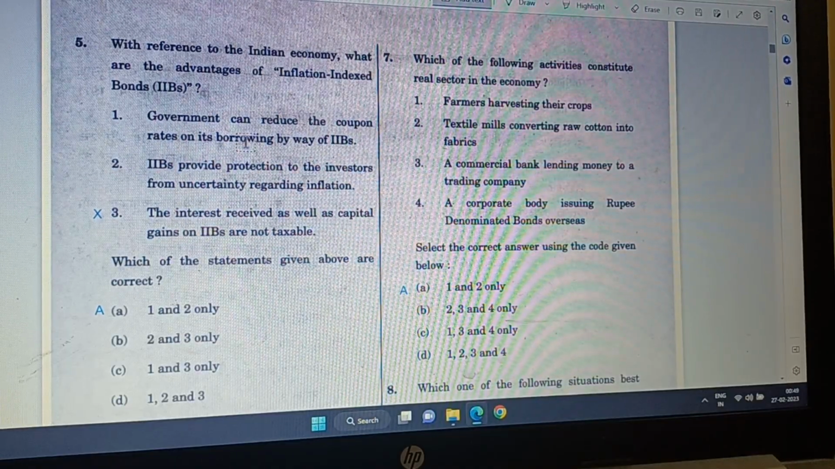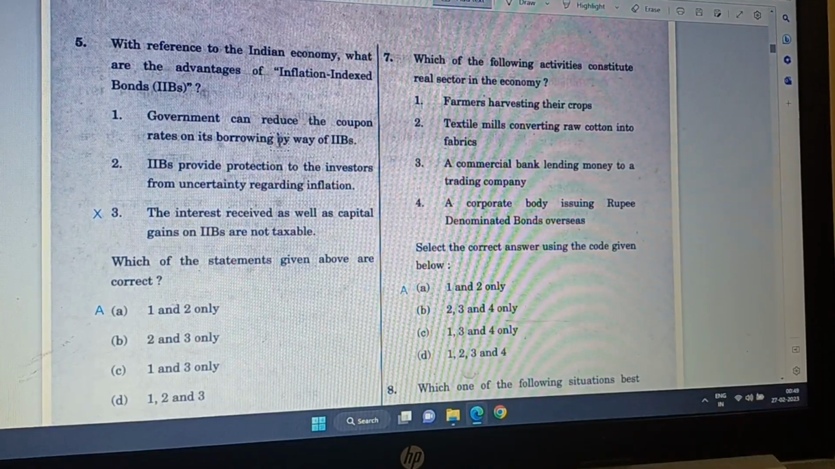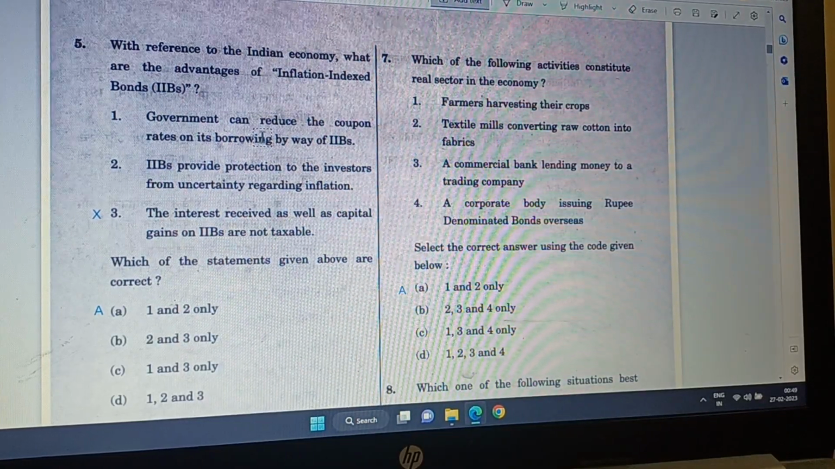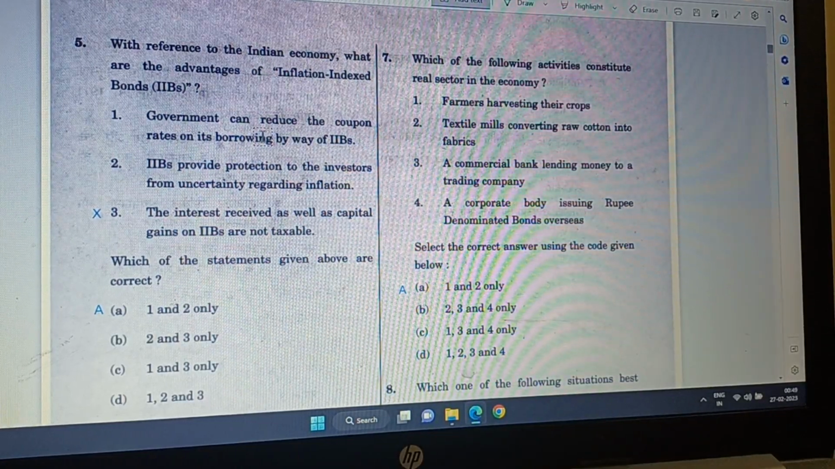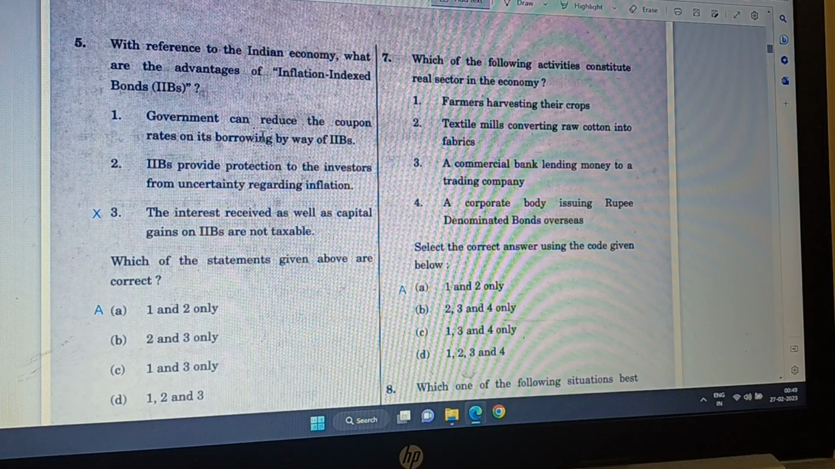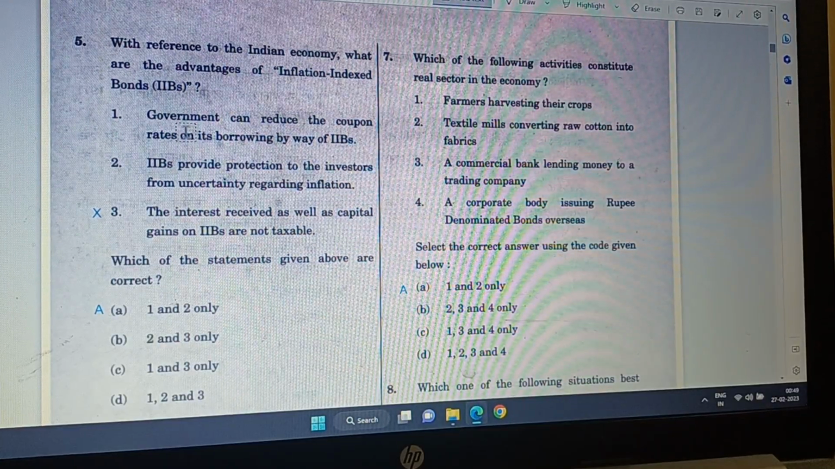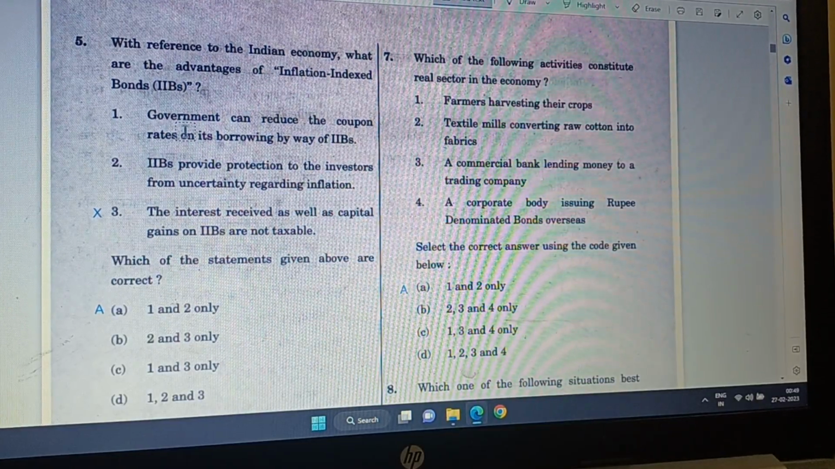But the government offers lower coupon rates, and what if inflation falls? It is only 2-3%. Then that coupon rate will be the real interest rate of 1% plus 3% of inflation, just 4%. So the government can reduce the coupon payment. This is correct.